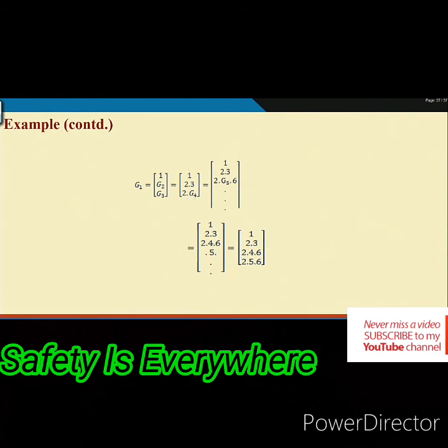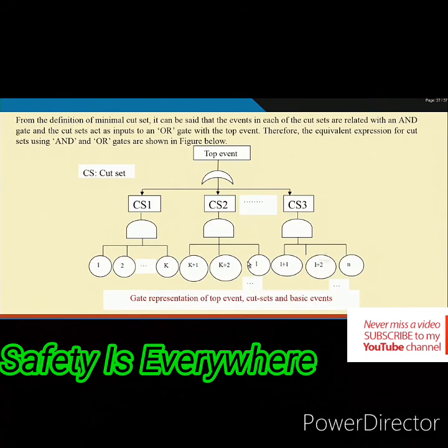Okay. So, this is the concept of the cut set, MOCUS algorithm. Once you have the cut sets ready, then the logical linking is the top event with an OR gate, and this is cut set 1, cut set 2, cut set 3, and cut set means minimal cut set.